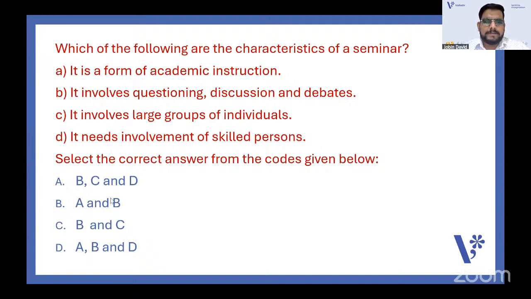Which one will you go with? Whether it involves a large group of individuals, or A, B, and D only. If it is not C, you can eliminate B, C, D, and B and C, A and B. Then it needs the involvement of skilled persons, obviously. It needs involvement of skilled persons, but it is not mandatory that it involves large groups of individuals.